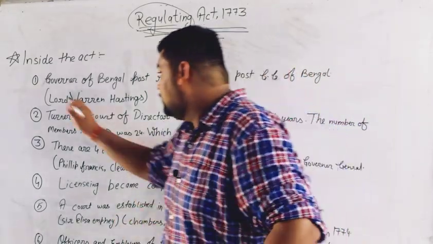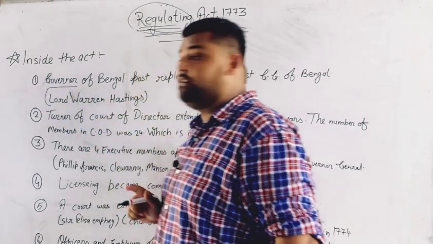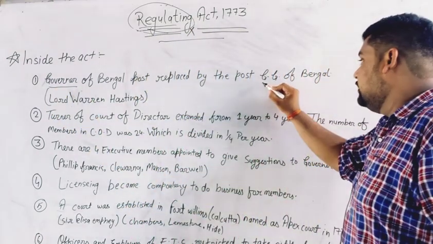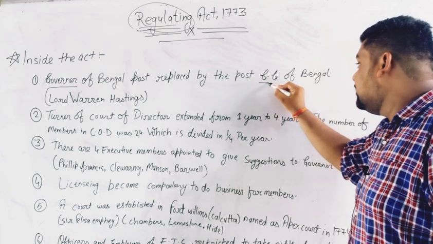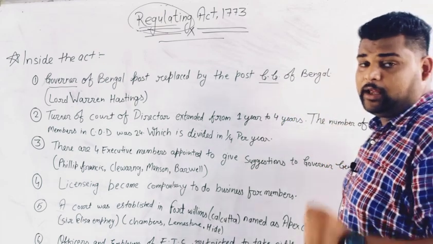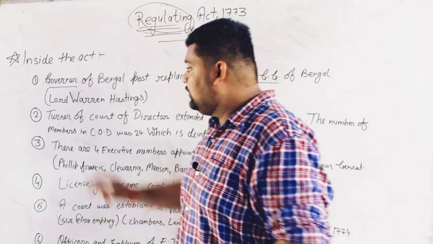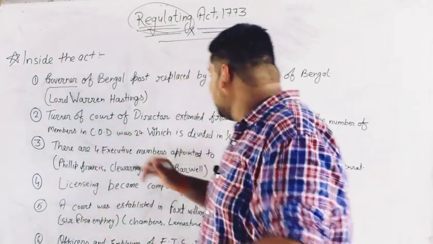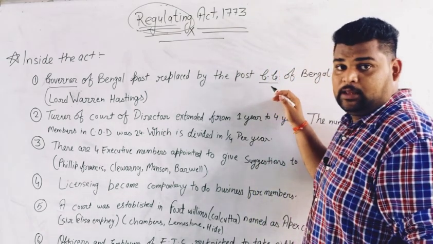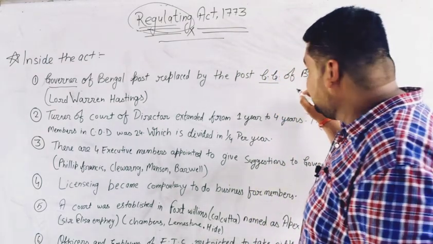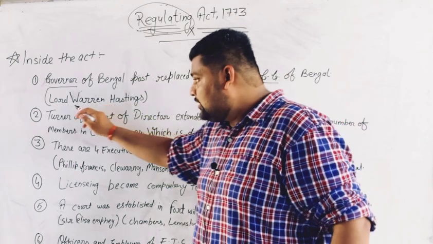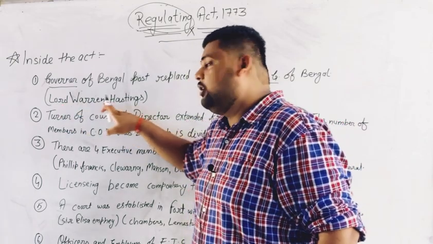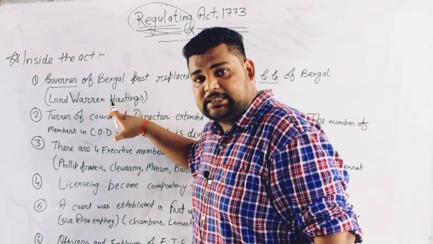The highest post of the East India Company was the Governor, but now it was replaced by the Governor General. The first Governor General of Bengal was Lord Warren Hastings.